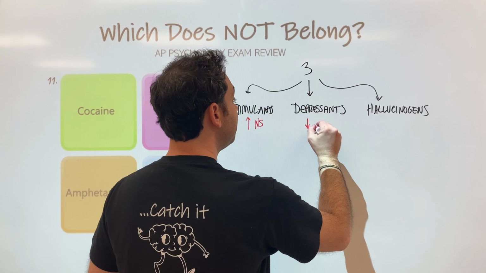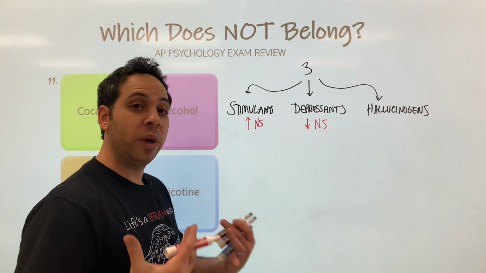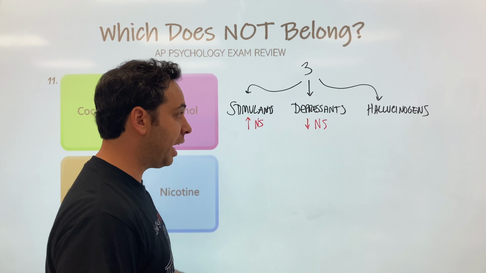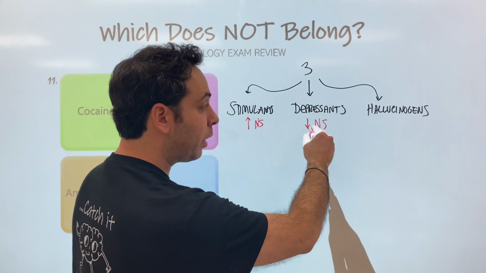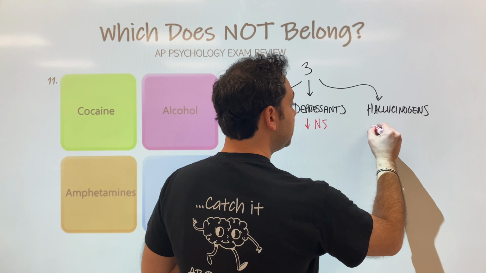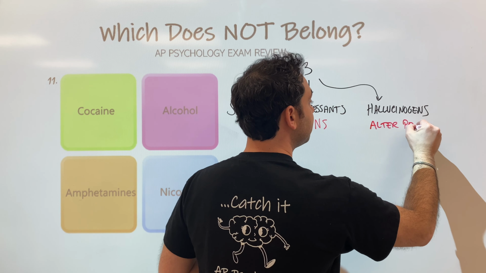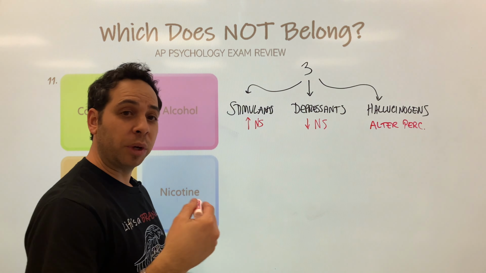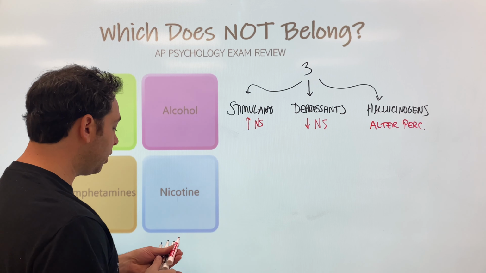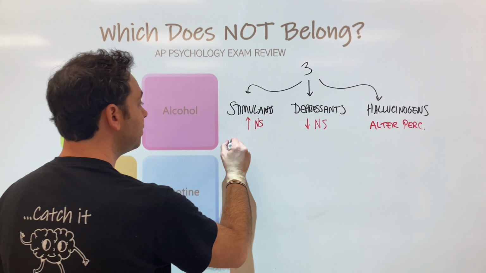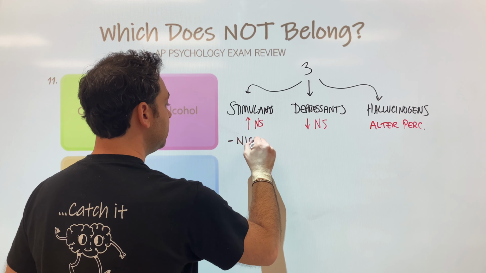While depressants have the opposite reaction, slowing down the body and nervous system, calming the body, which is why it's called depressant, right? It can make us depressed. Hallucinogens might alter your perception of the world, okay? What you see, what you hear, what you smell, and so forth. So, are there examples? Well, I see nicotine here. That is actually a stimulant, right?